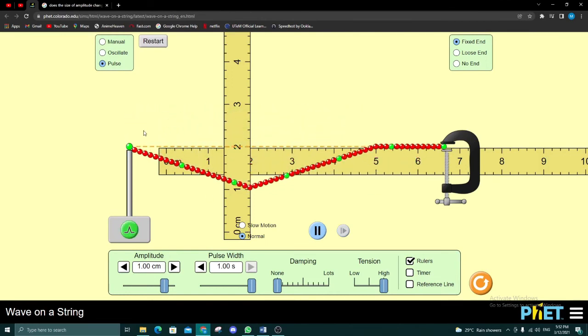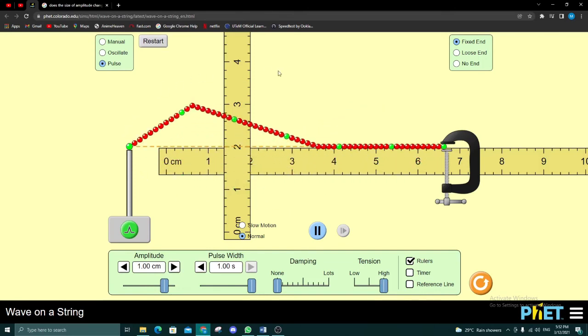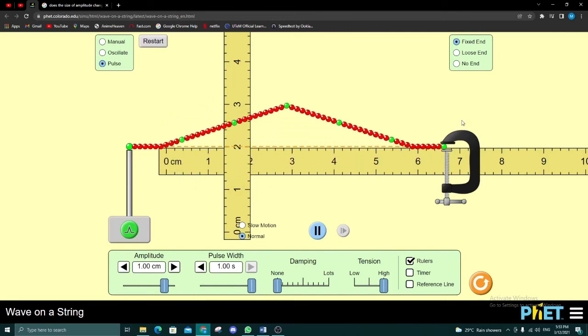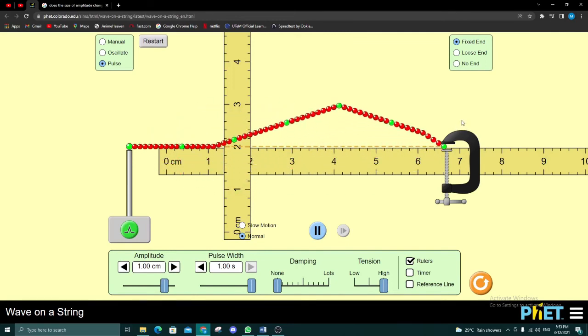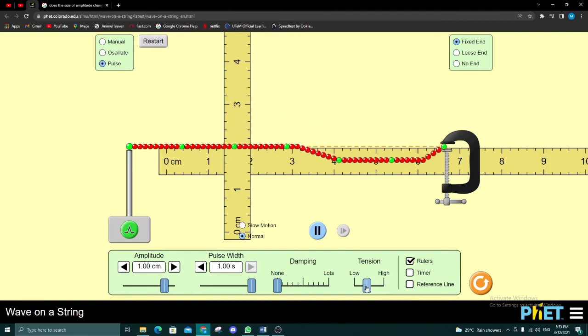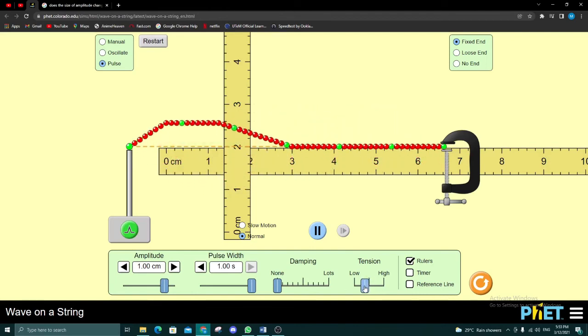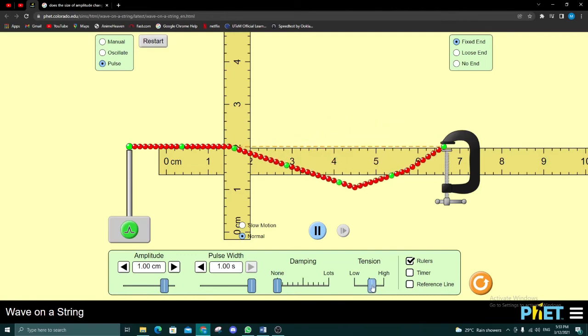Okay, as you can see, the pulse is inverted. When it reaches the fixed end, it will invert, and it will become like this over and over again. So according to Newton's third law, the wall exerts an equal and opposite force on the string. And for the tension, the pulse just moves either slower or faster.